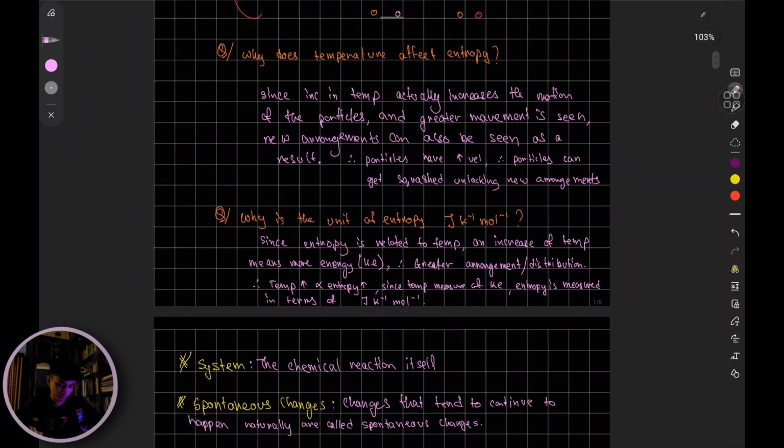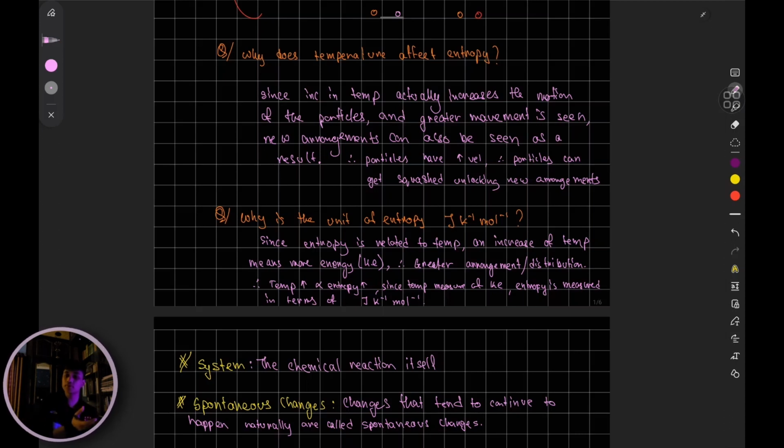Right, next thing, why is the unit of entropy Joule per Kelvin per mole? Okay, since entropy is related to temperature, and increase of temperature means more energy, greater amount of kinetic energy. You should already know, probably from physics, I guess, or even chemistry, that temperature is nothing but a measure of kinetic energy. This is, I guess, in ideal gas and temperature in physics. So yeah, temperature is a measure of kinetic energy.